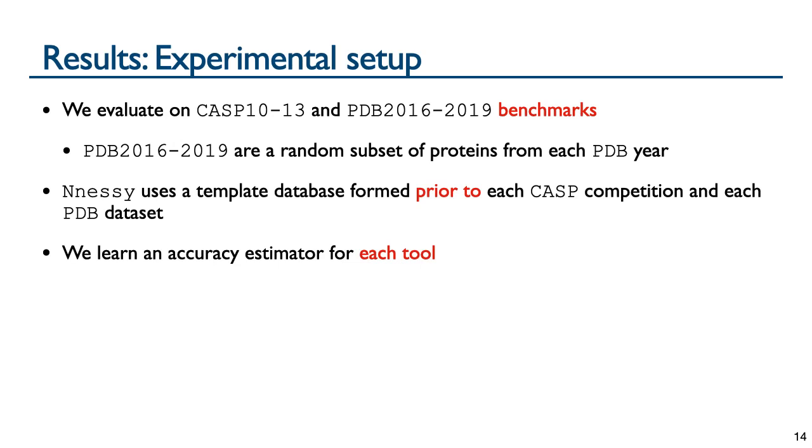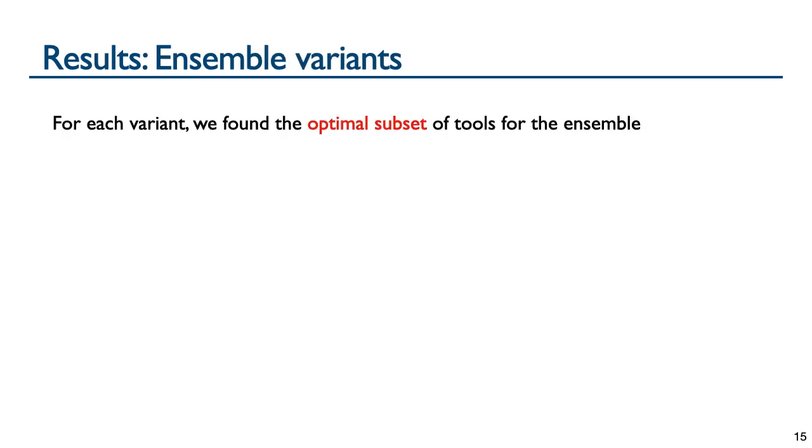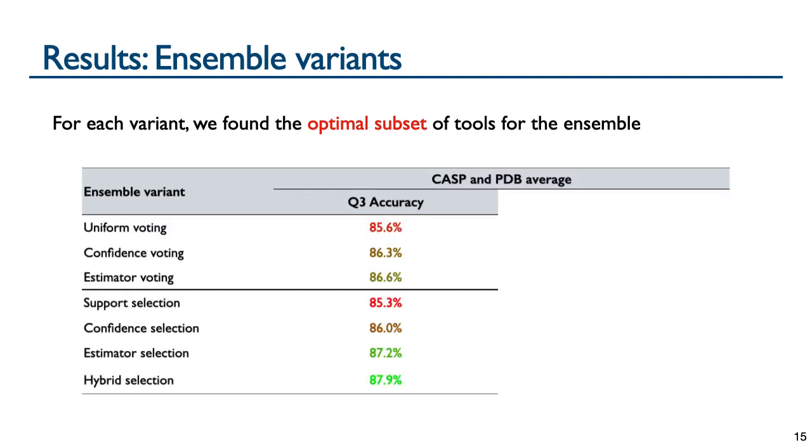We learn a separate accuracy estimator for each tool, where these accuracy estimators were fit on all of the benchmark proteins, which is essentially equivalent to leave one out testing, as all estimators have at most 4 parameters to fit. For each Ensemble variant, we found the optimal subset of tools over all possible subsets for the Ensemble that gave the highest average accuracy for the variant.